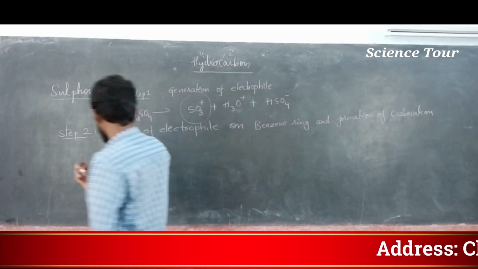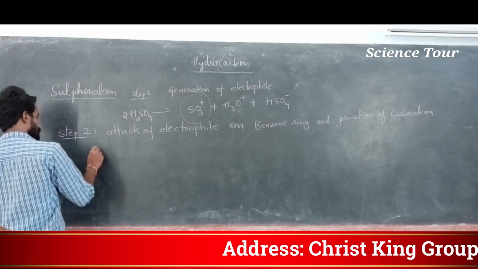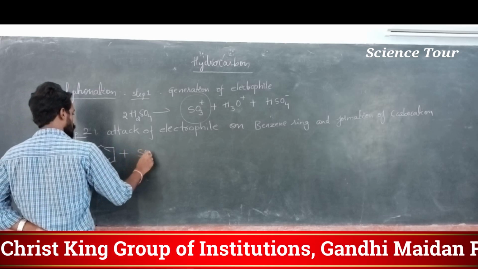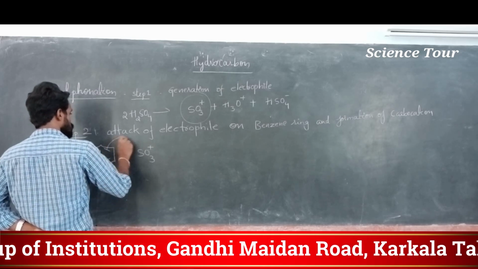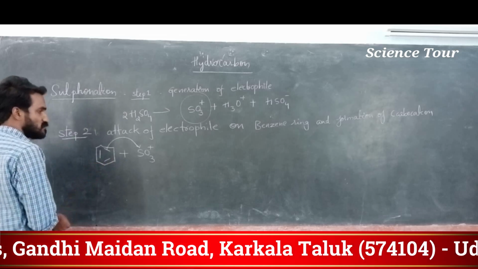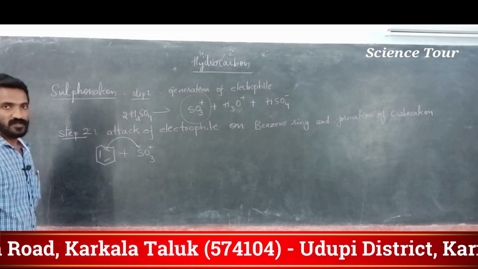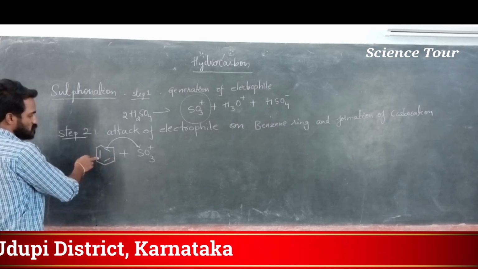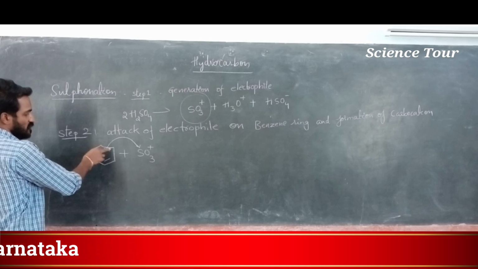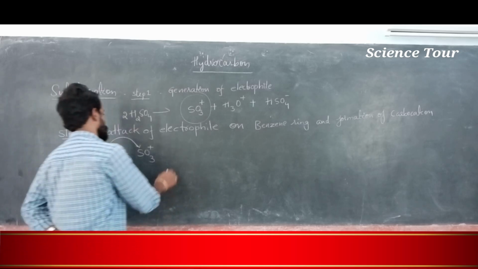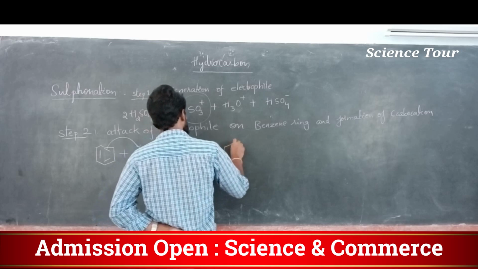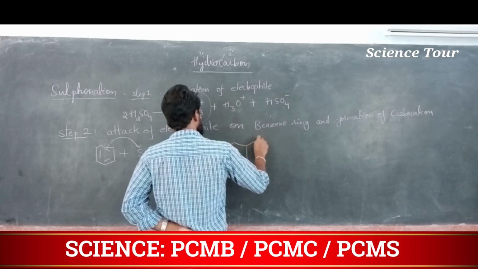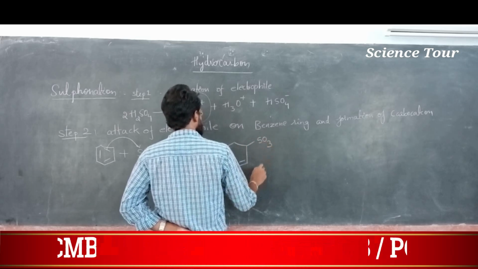Okay, my dear students. Here I will take the benzene ring. For the attack, I can use this bond, or any of these bonds. If you use this bond, it will come and attack on this side. If you use this bond, it will attack on these two. Understood?